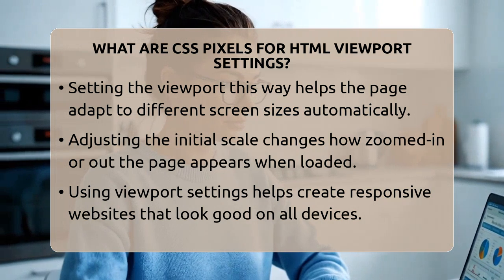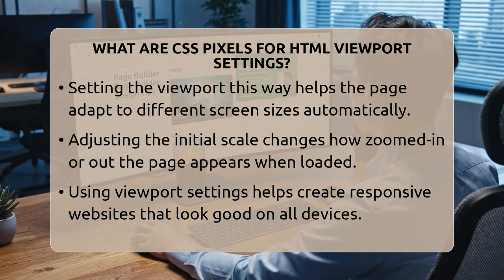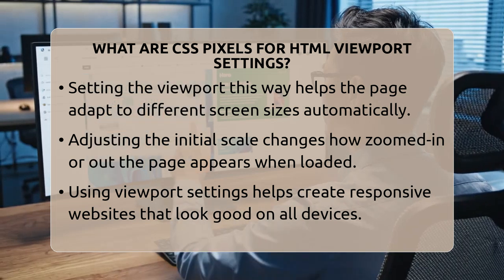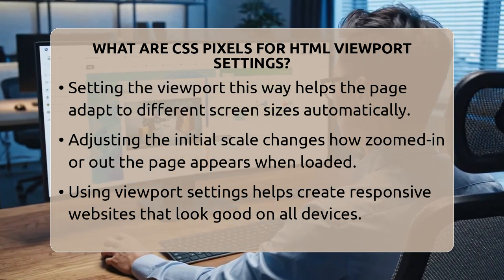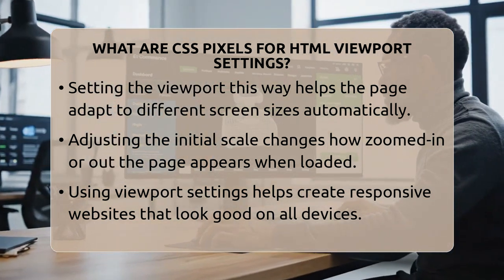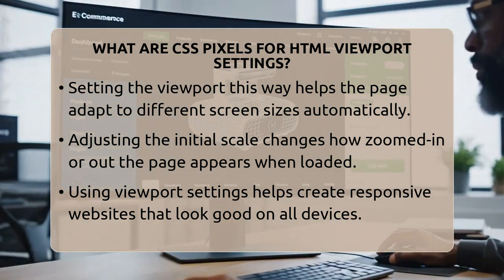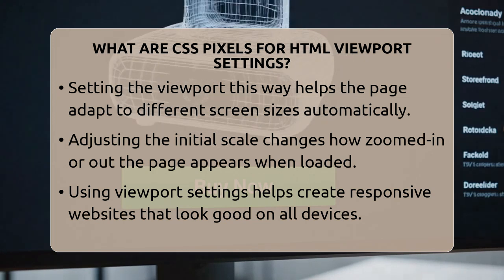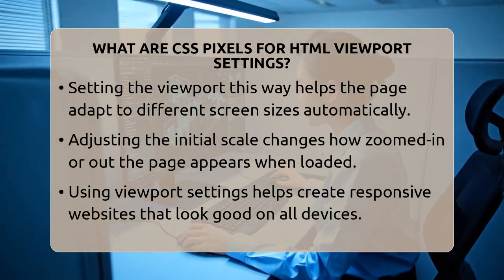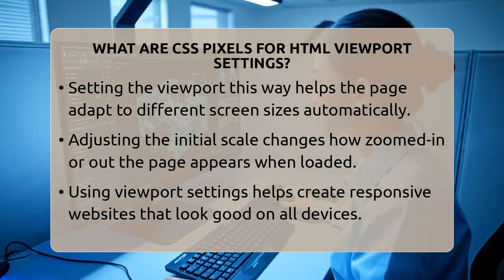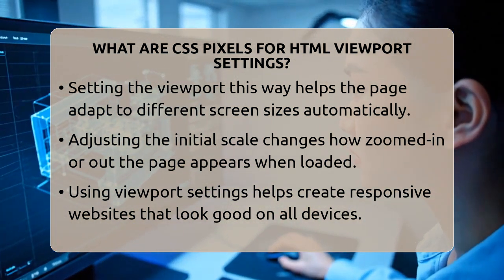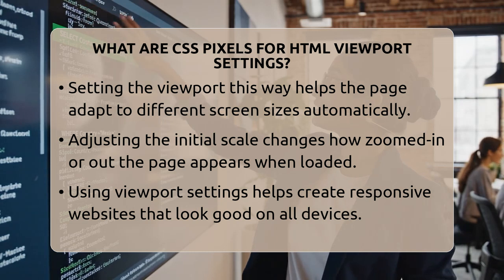Using CSS pixels and viewport settings is a simple way to make your website responsive. It ensures your content looks good on all devices and provides a better experience for visitors. When you include the viewport meta tag with width set to device width and initial scale at 1, your website will automatically adjust its layout to match the screen size. This is a key step for beginners wanting to create web pages that are both attractive and easy to use on any device.